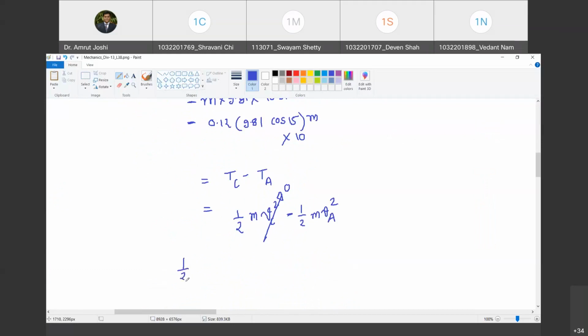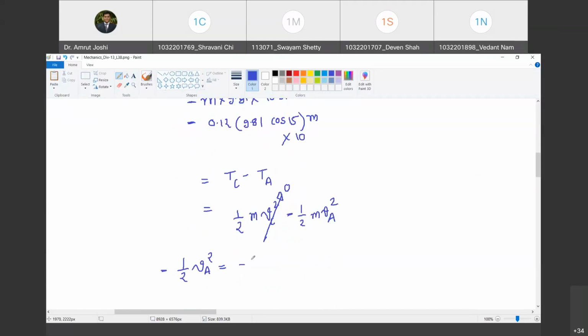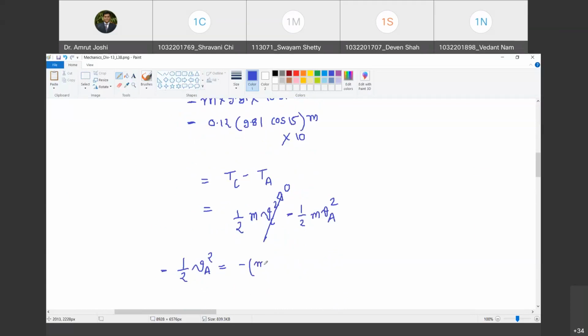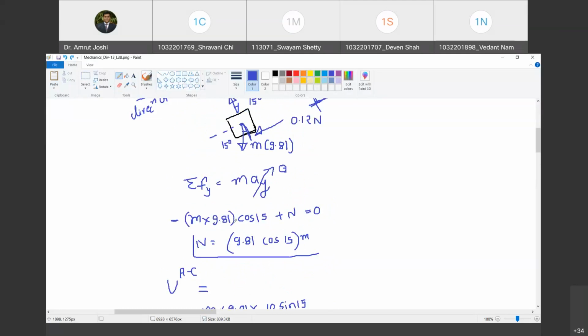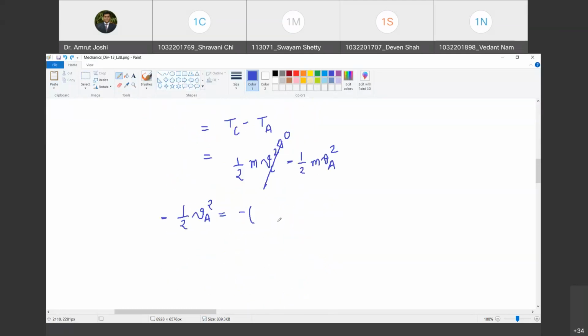I get half minus half VA square must be equal to minus, now I will take minus common into bracket. Chalo, m into 9.81. The m has cancelled out. Yes, sir. So 9.81 into 10 sine 15. Happy? Yes, sir.